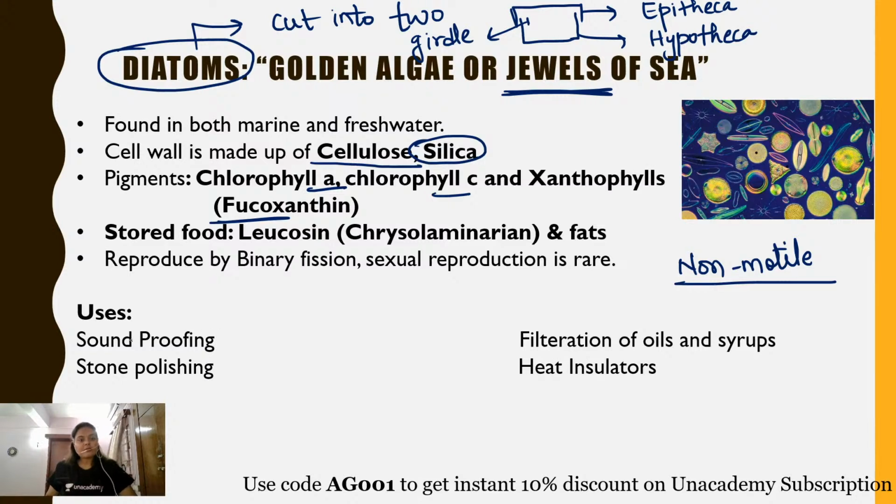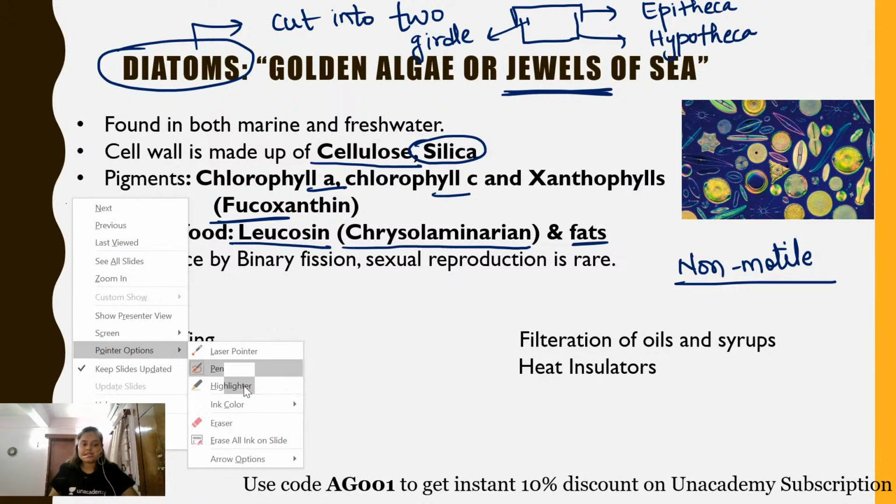Okay. Talking about the stored food, the stored food in case of diatoms is leucosin, also known as chrysolaminarin, which is a modified type of starch. So stored food is leucosin or chrysolaminarin and fats. These fats help in providing buoyancy to these diatoms, which helps them to float because they do not have any motile structures. Flagella are absent.